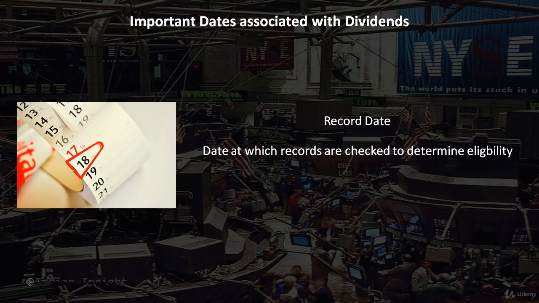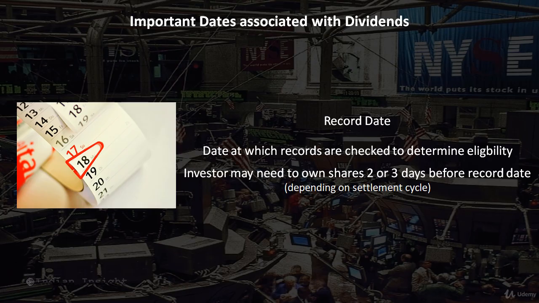Next you have the record date. The record date is the date on which the company looks at the shareholding records in order to determine which shareholders will receive dividends. For an investor to be eligible to receive dividends, their names must be on the records on this date. In order to ensure that their names are on the record, the investor may need to hold the shares either 2 days or 3 days before the record date. Now, whether the investor has to buy 2 days before or 3 days before depends on the settlement cycle in the country.